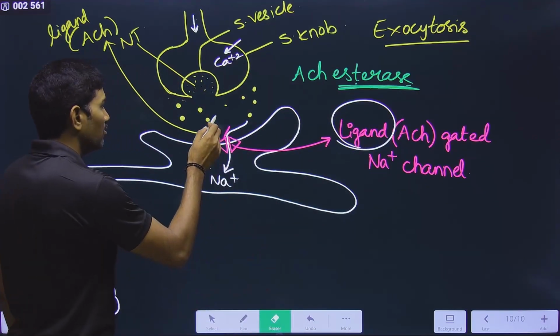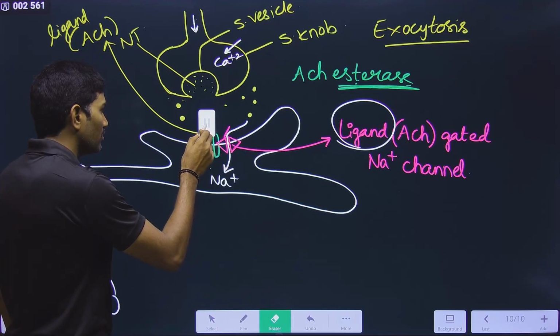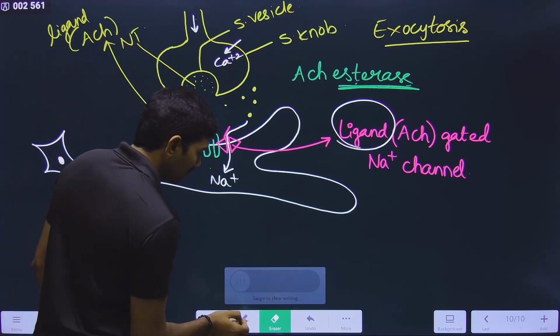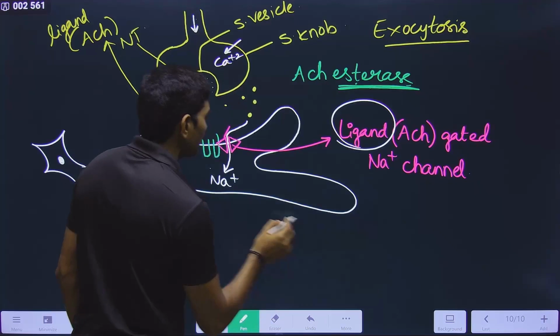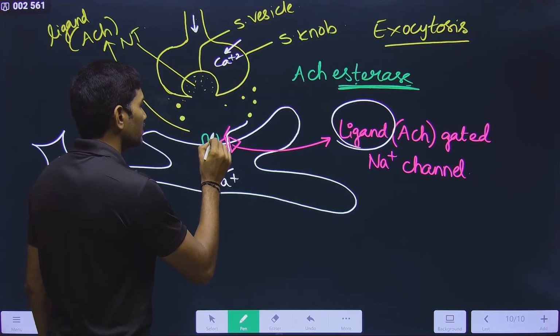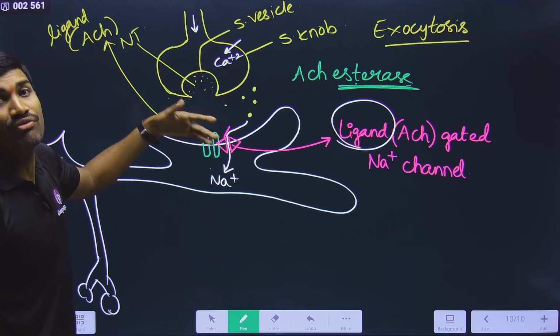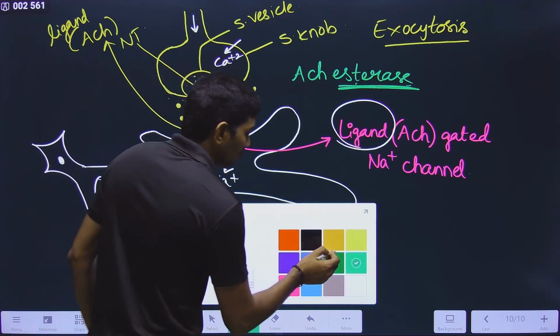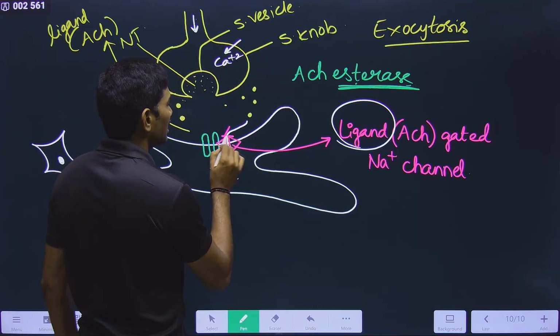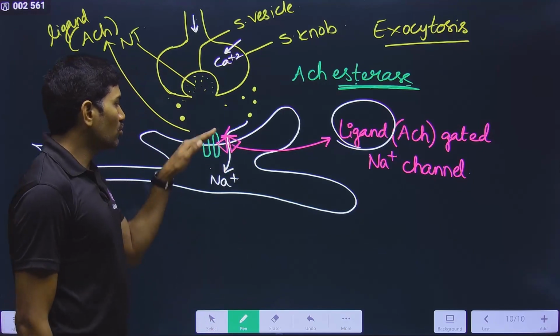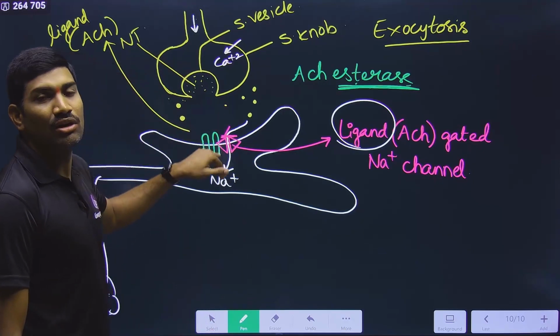So once this acetylcholine is broken, now what happens? Now it will be removed from the receptor. Please observe carefully. Once this acetylcholine is removed from the receptor, then what happens? Now this gate will be once again closed. Once it is closed, there is no further entry of sodium.